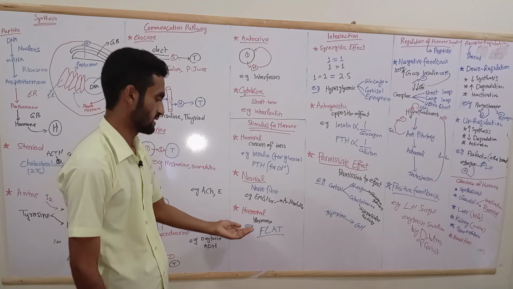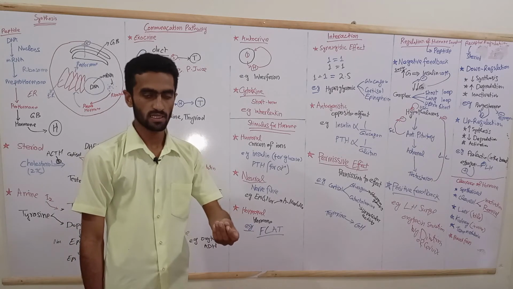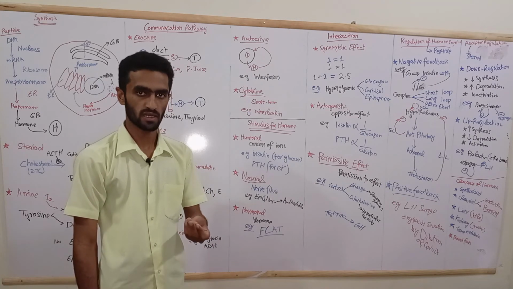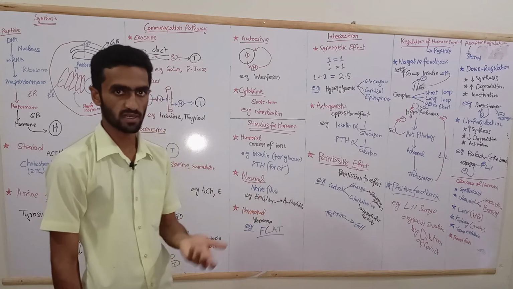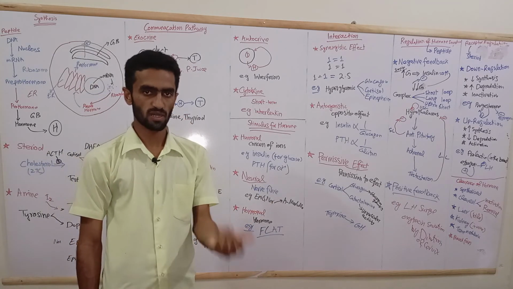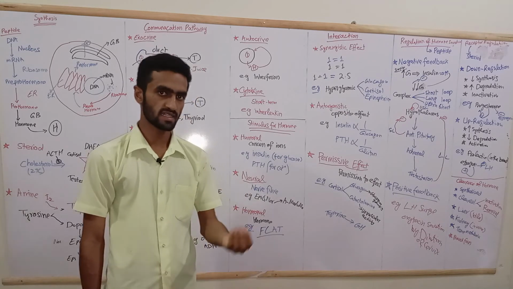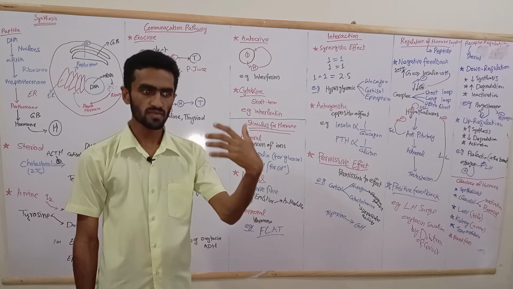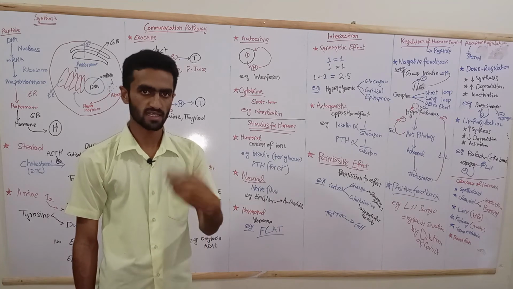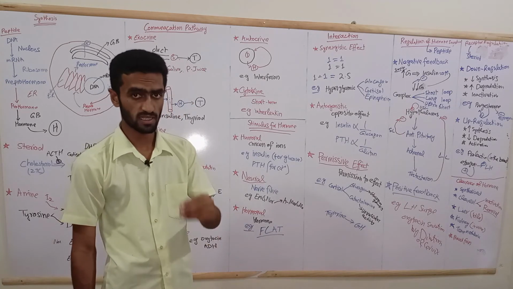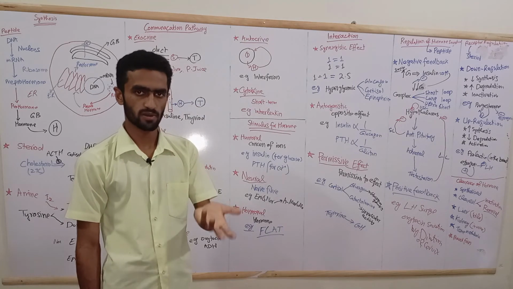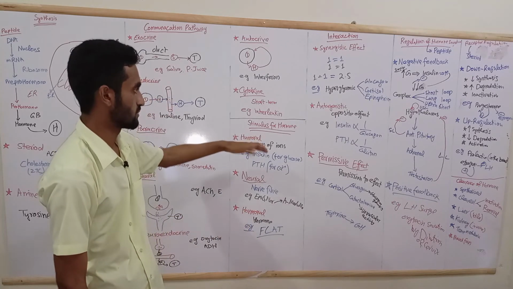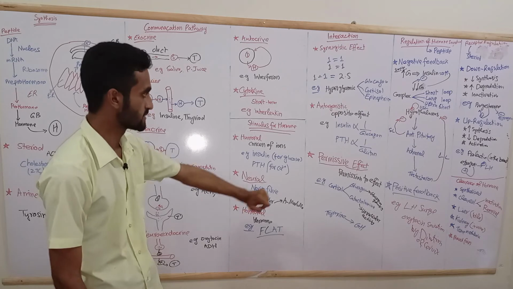And in hormonal stimulus, one hormone itself causes the secretion of another hormone. The master gland, the anterior pituitary, gives stimulus to other glands. For example, FSH and LH related to the ovaries, ACTH which affects the adrenal cortex, and TSH which affects the thyroid. They are tropic in nature. Tropic hormones are the stimulus for the secretion of other hormones, so that is the hormonal stimulus.